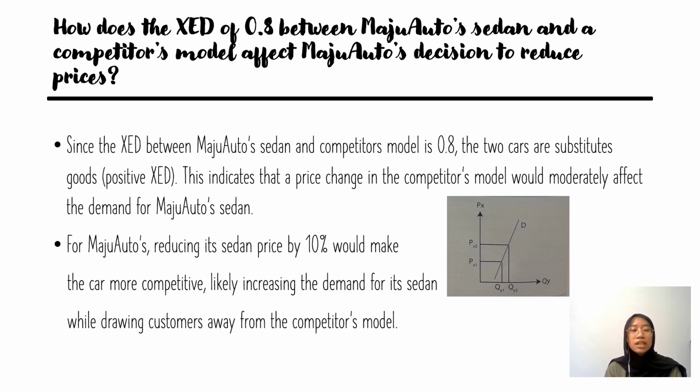For MajuAuto, reducing its sedan price by 10% would make the car more competitive, likely increasing demand for its sedan while drawing customers away from the competitor's model. However, because the XED is less than 1, the substitution effect is not very strong, meaning that while reducing price may boost demand, the impact will not be overwhelmingly large.